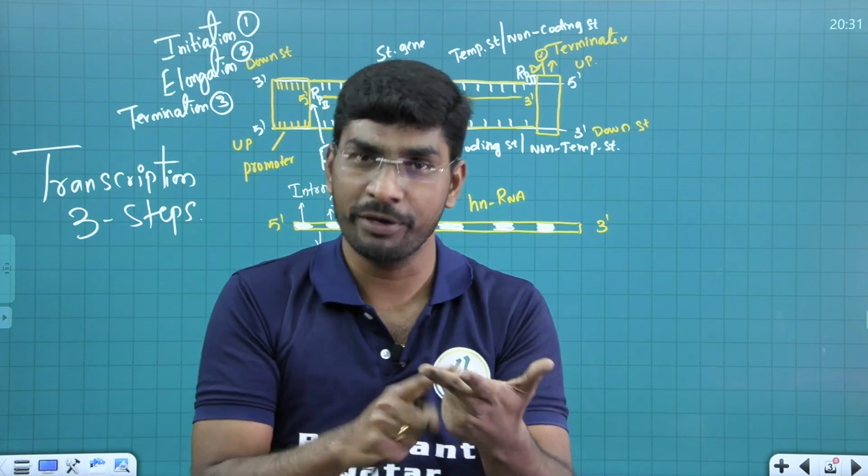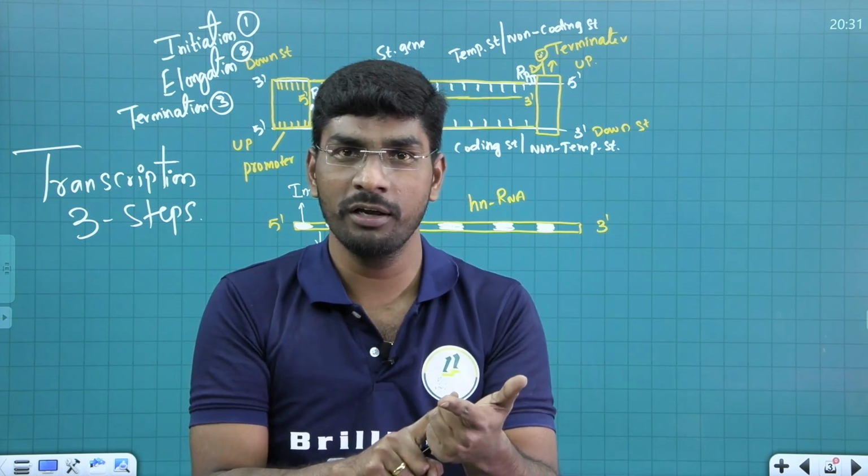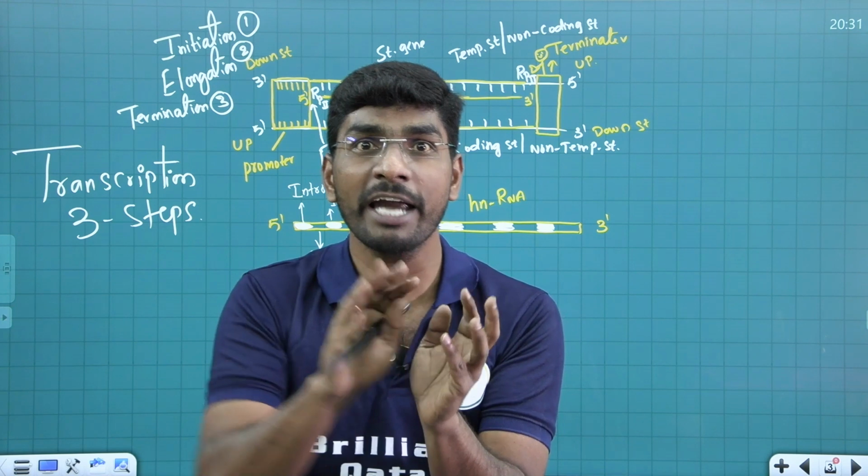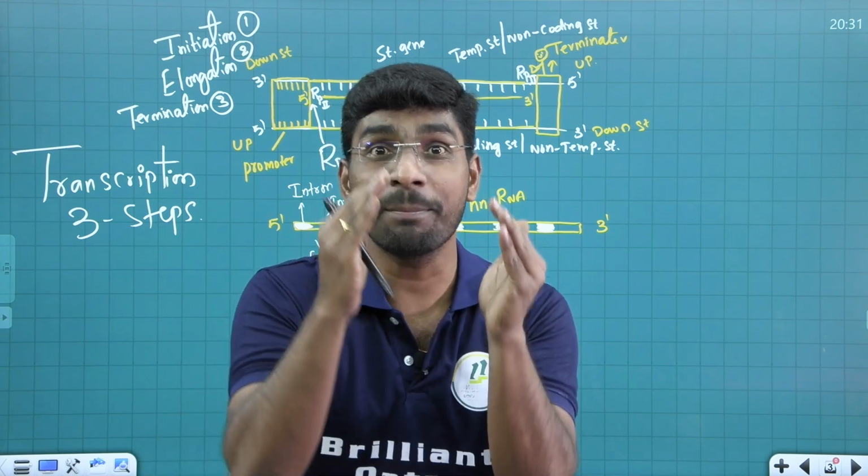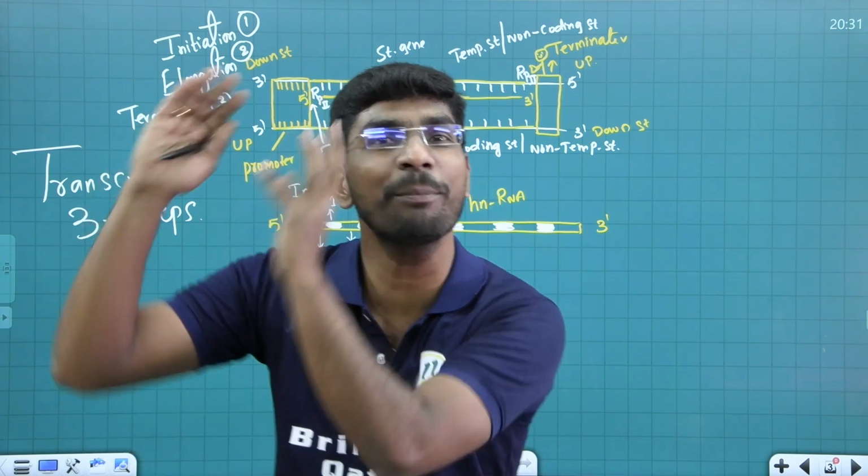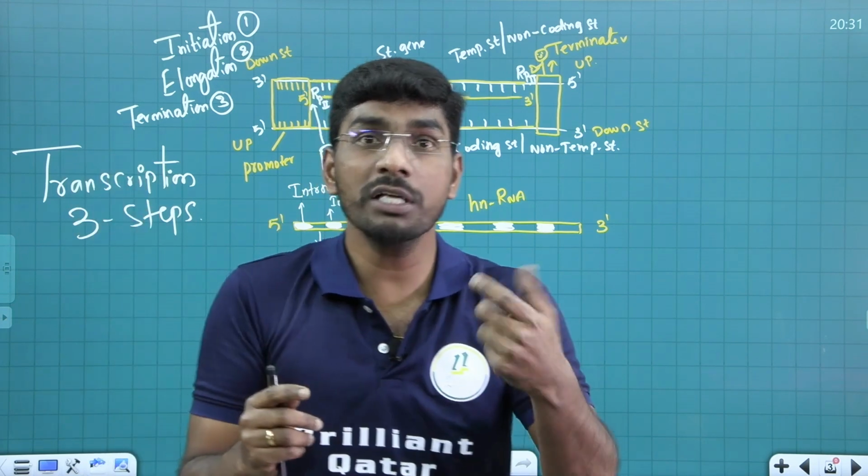Important one. Which day? Important one. Which topic? Important one. You got my point. So these are exons. Exon means what? The part which is going to convert into protein. Important one. What is intron?